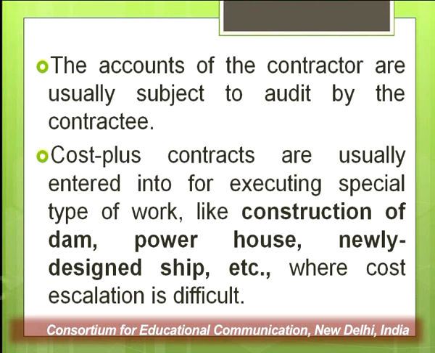The accounts of the contractor are usually subject to audit by the contractee, because sometimes the contractor may escalate the cost unnecessarily, or it may escalate the quantity, right. So, the auditor appointed by the contractee can always audit the accounts of the contractor in order to verify and justify whether the cost and the quantity being shown in the contract are of the right amount, right. So, basically they have the right to audit the accounts, and this will be written in the clause itself, that is the contract part.